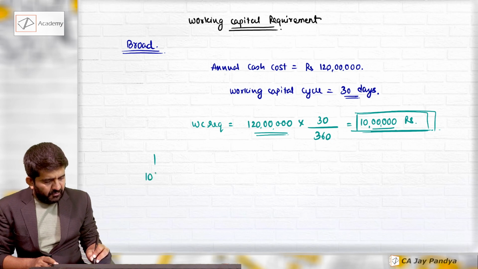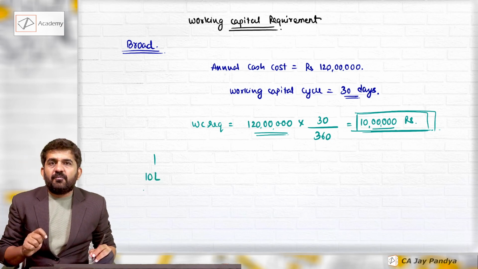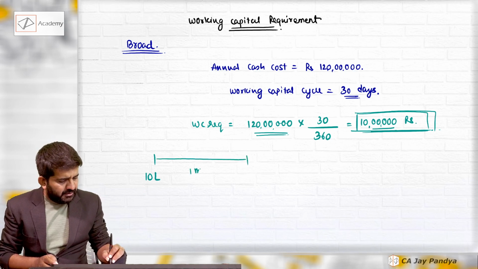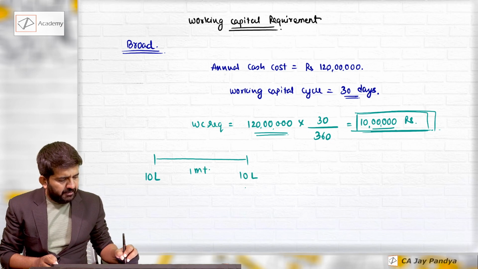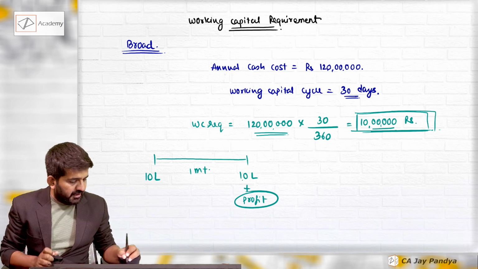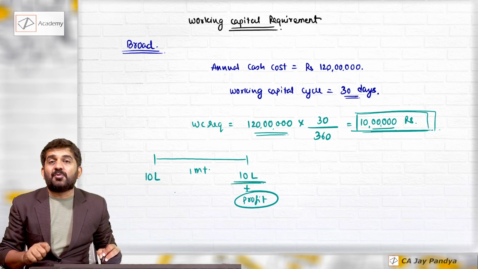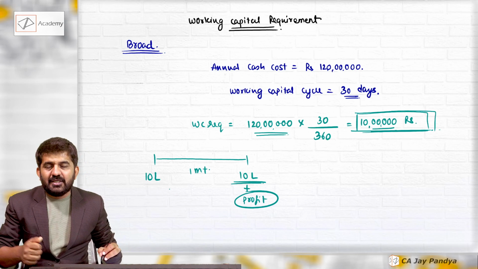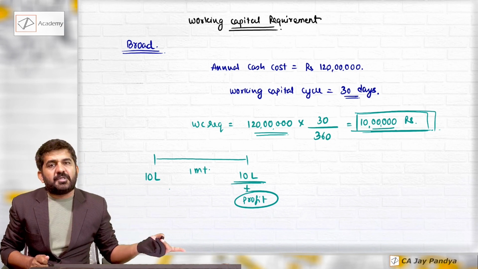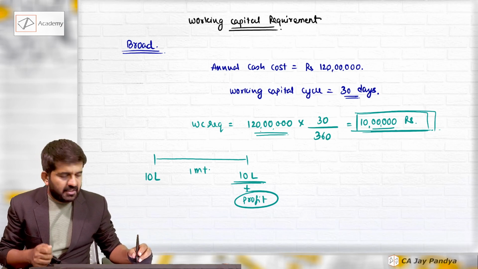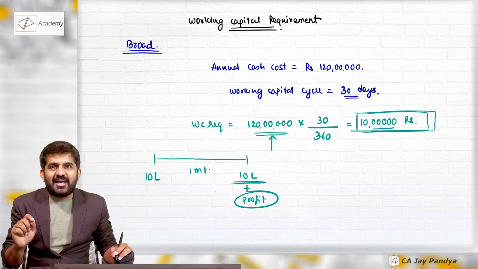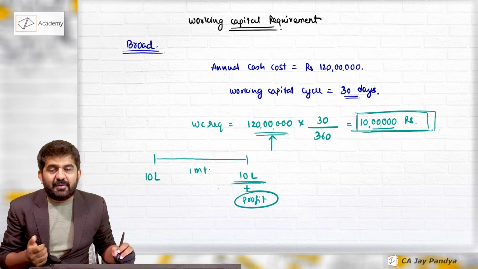After 30 days, we are recovering our cost plus profit. The profit we keep aside, but the same 10 lakhs rupees we can use again. So our working capital requirement will not be 1 crore 20 lakhs, but 10 lakhs rupees. Are you getting it? On day 0, we have a 10 lakhs rupees requirement. We purchase raw material, we manufacture goods, we recover money. It will take 1 month. After 1 month, we will be recovering 10 lakhs plus profit. This profit we keep aside, but these 10 lakhs rupees we can again invest in the business for working capital. Again 10 lakhs rupees next month, again 10 lakhs rupees next month. This will happen 12 times, and we will manage this cost of 1 crore 20 lakhs rupees. So 10 lakhs rupees is our working capital requirement for 30 days.